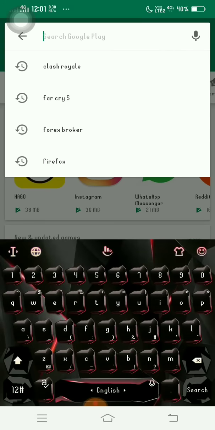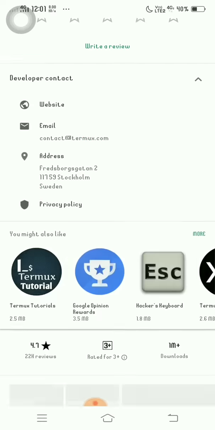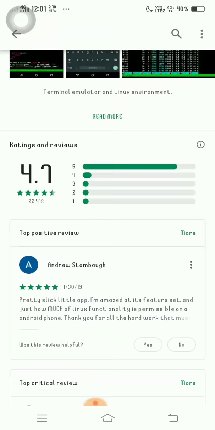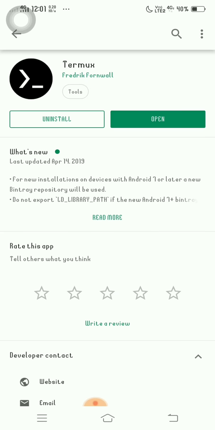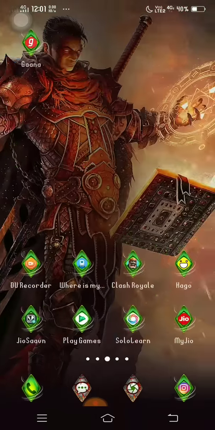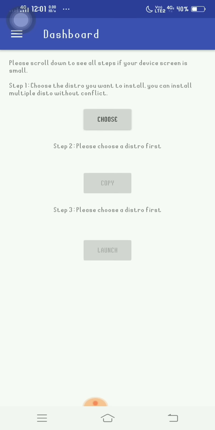and type Termux. You'll get the application easily, and we are going to install Parrot Security OS or whatever you want to install, like Kali Linux or Parrot Security or Debian. Any Linux operating system you can install on our Android phone. We don't need to root this. So let's get started. Just open AnLinux, so we can choose our operating system.